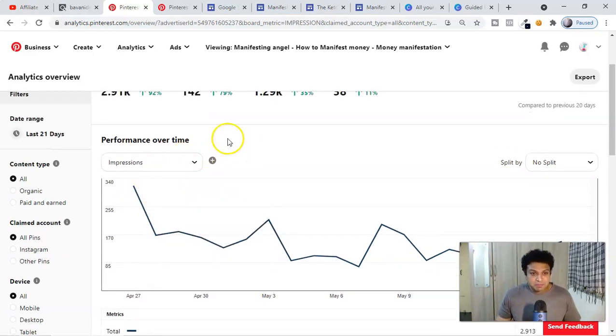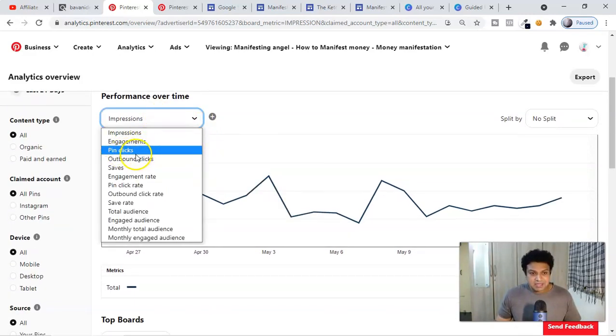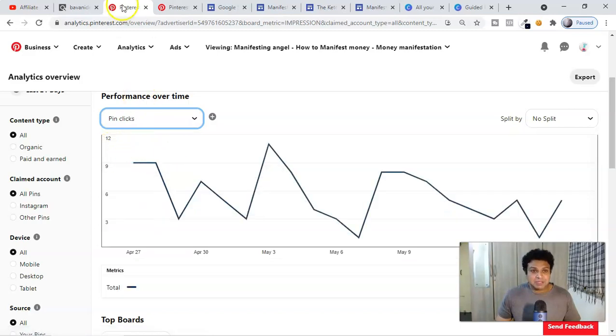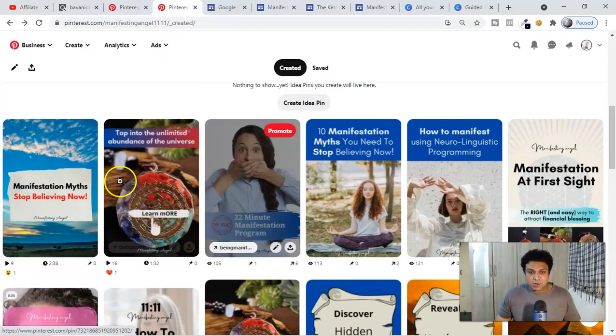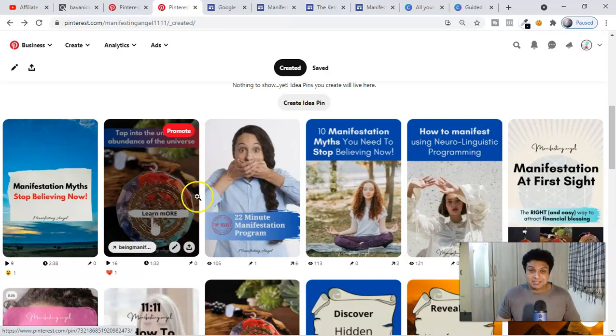Let me show you some of the major metrics here, like pin clicks. What do pin clicks mean, guys? These are your pins, which I'm going to show you in a second, in the 6th step.